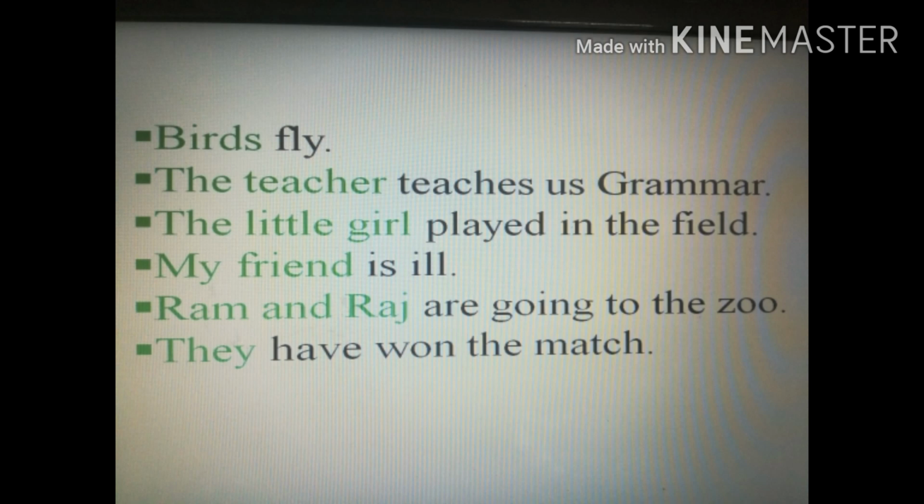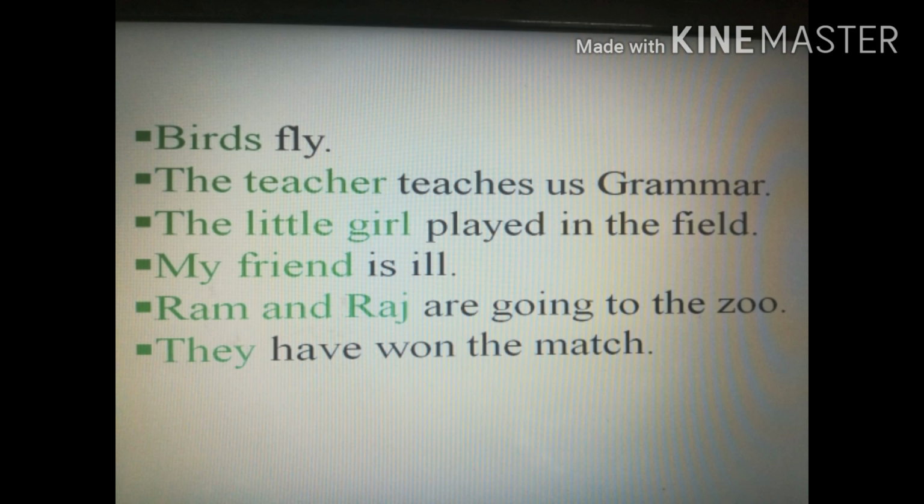The teacher teaches us grammar. Now who is teaching us grammar? The teacher. So the teacher is our subject. The little girl played in the field. Who is playing in the field? The little girl. Now next sentence. My friend is ill. Who is ill? My friend. So here my friend is our subject.